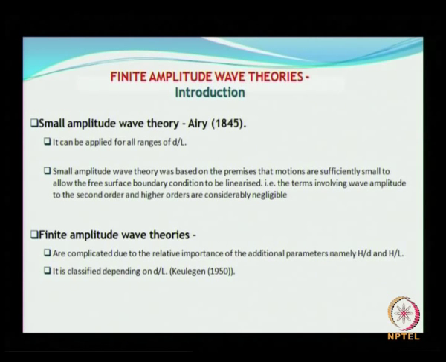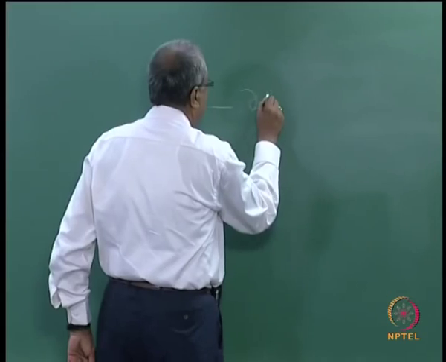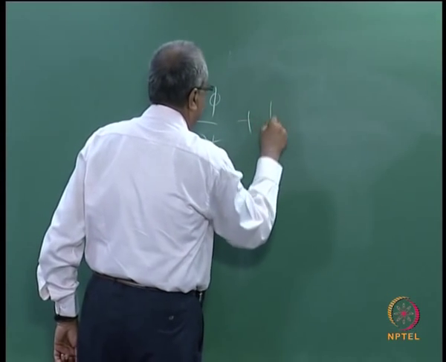Small amplitude wave theory can be applied for all ranges of d by L, there is no hard and fast rule. Small amplitude wave theory was based on the premise that the motions are sufficiently small to allow the free surface boundary condition to be linearized. Please recollect the derivation of velocity potential. What did we do? We linearized the Bernoulli equation, dou phi by dou t plus p by gamma,